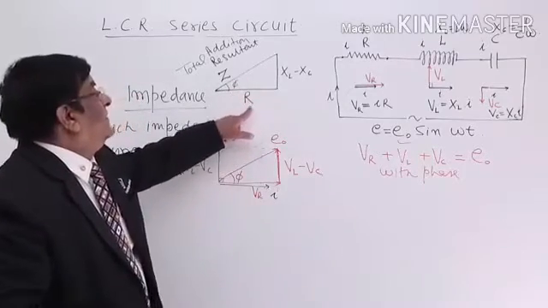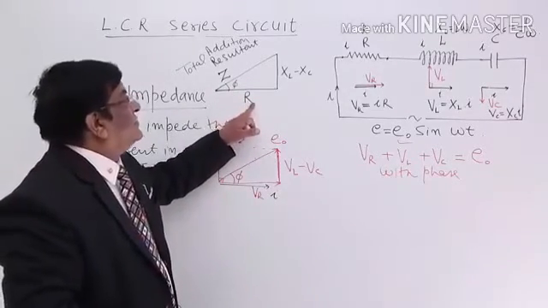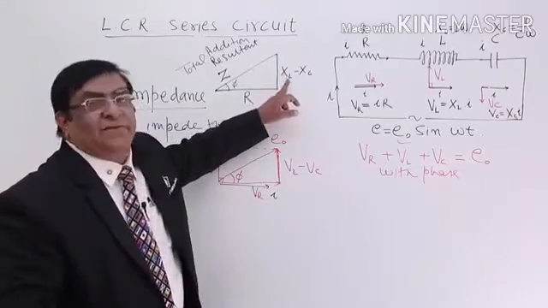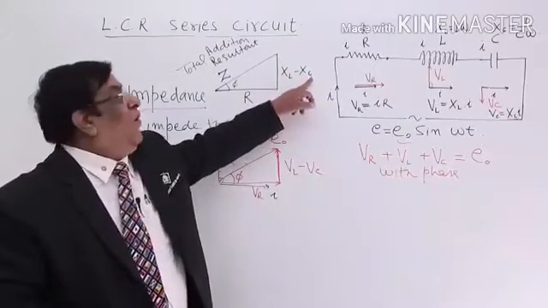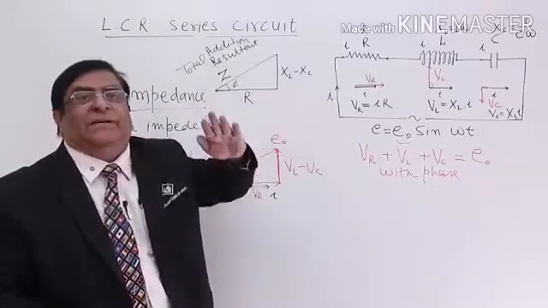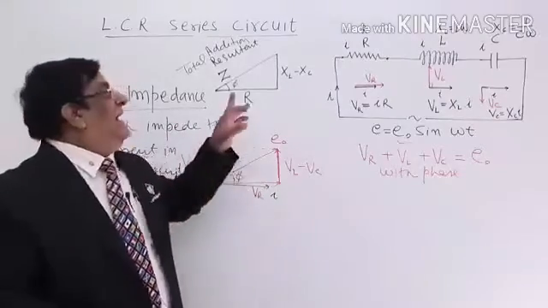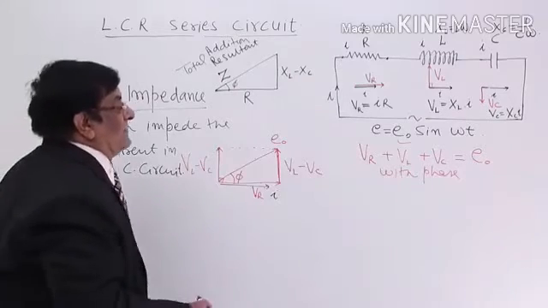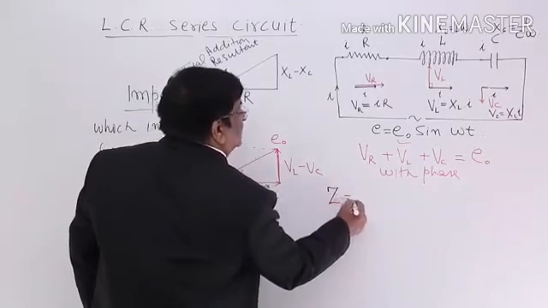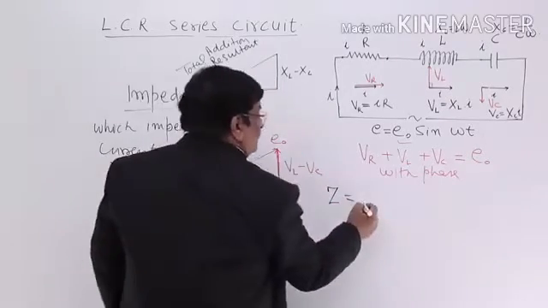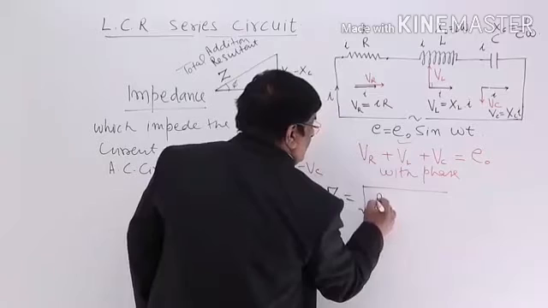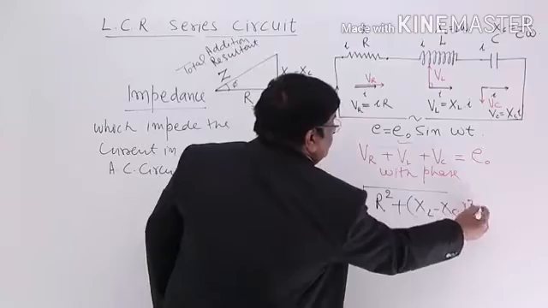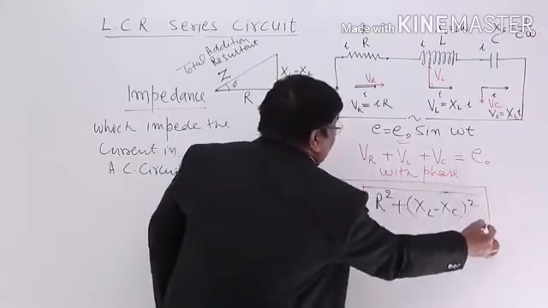This is the resultant of resistance, this is inductive reactance, and this is capacitive reactance. All are individually decreasing the current, opposing the current, and their sum is Z. How much should be its value? The answer is Z is equal to, geometry tells us, this is the value of impedance.